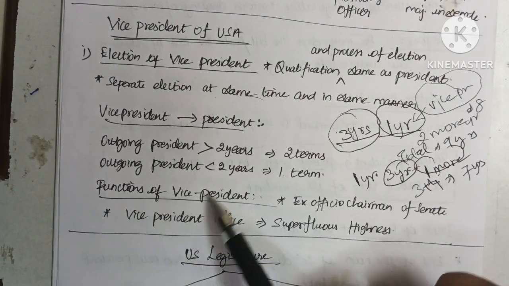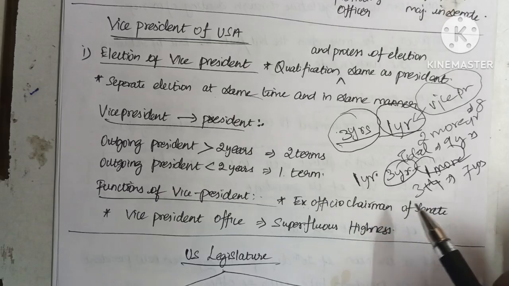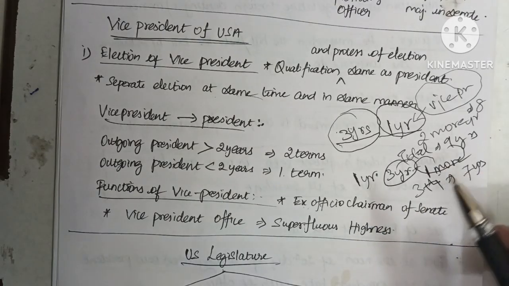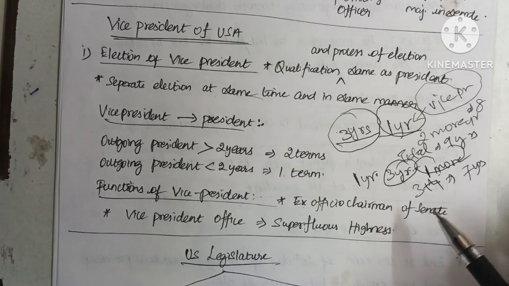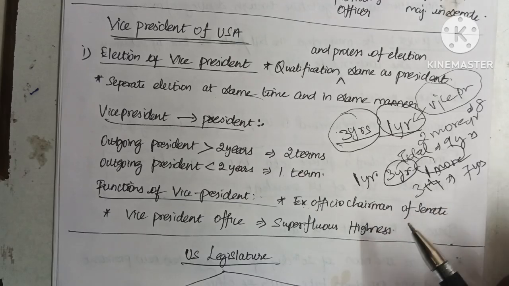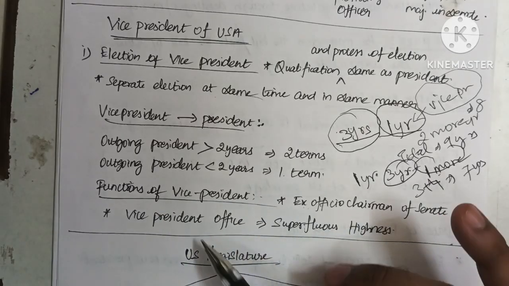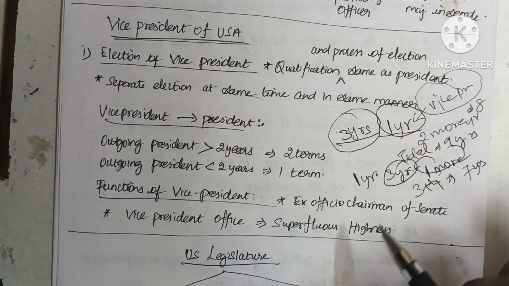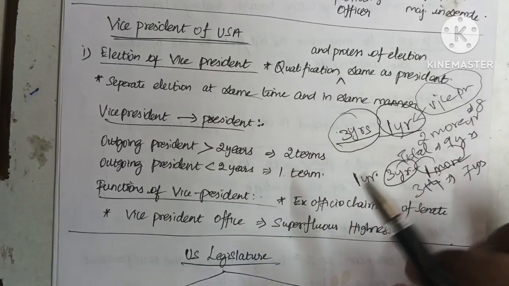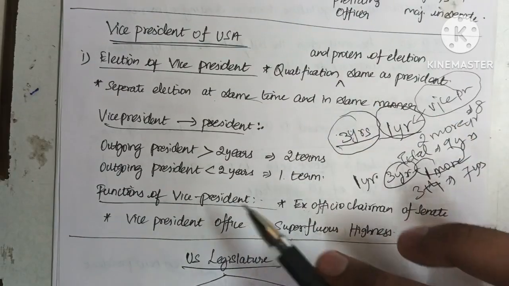Next, the function of a vice president. The vice president is the ex officio chairman of the Senate, which is nothing but the upper house of the US legislature. Likewise, the Vice President of India is the ex officio chairman of the Rajya Sabha. The Vice President office is also known as the superfluous highness due to the very high power and very high responsibility that are associated with the Vice President.